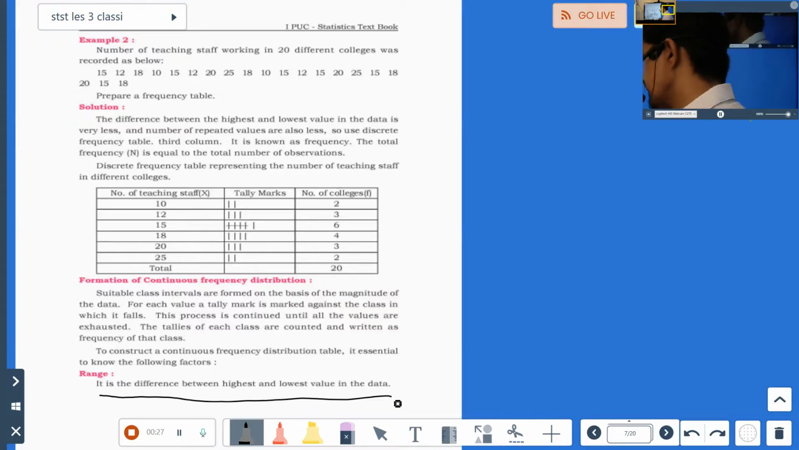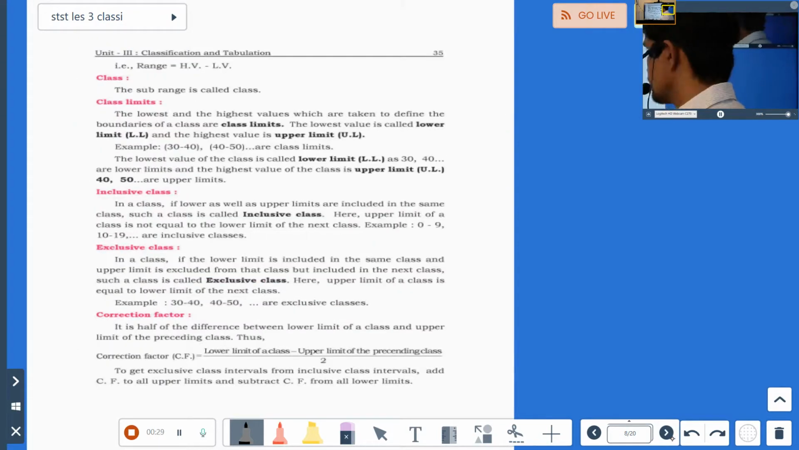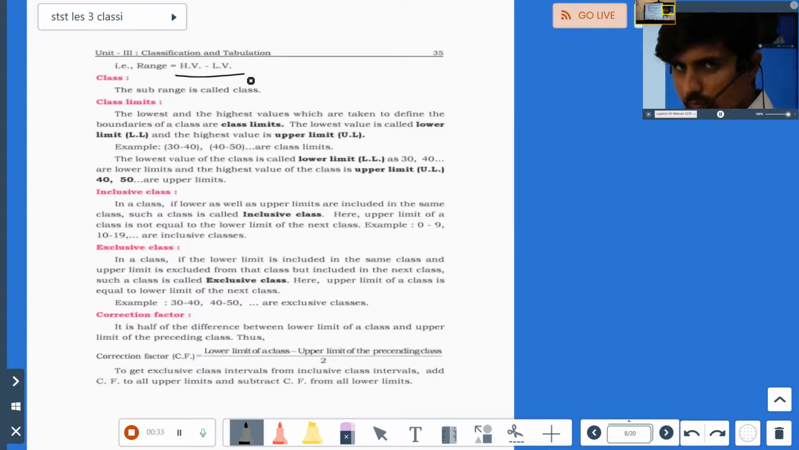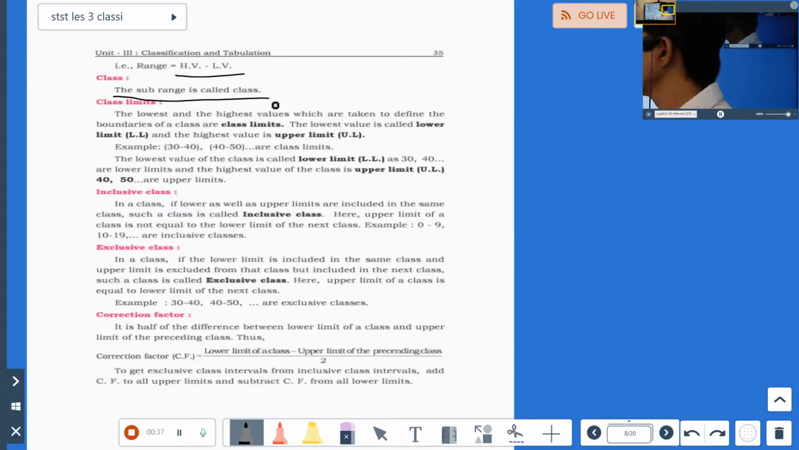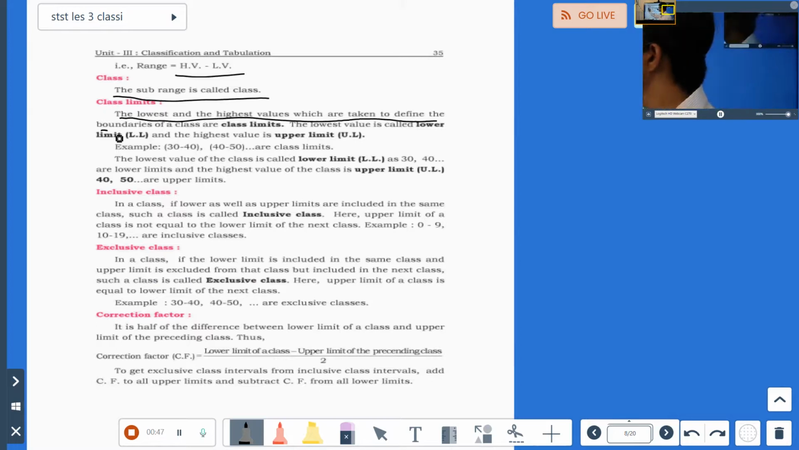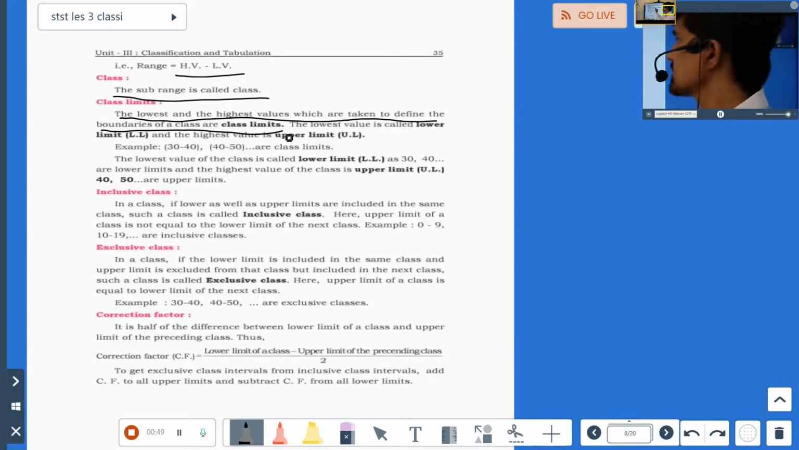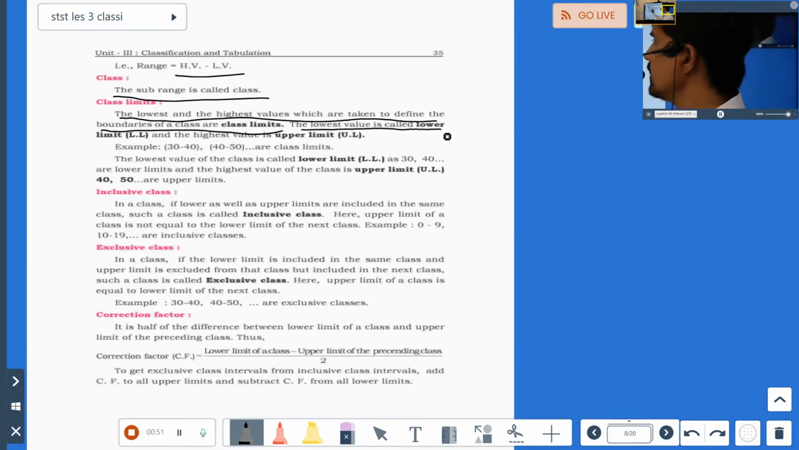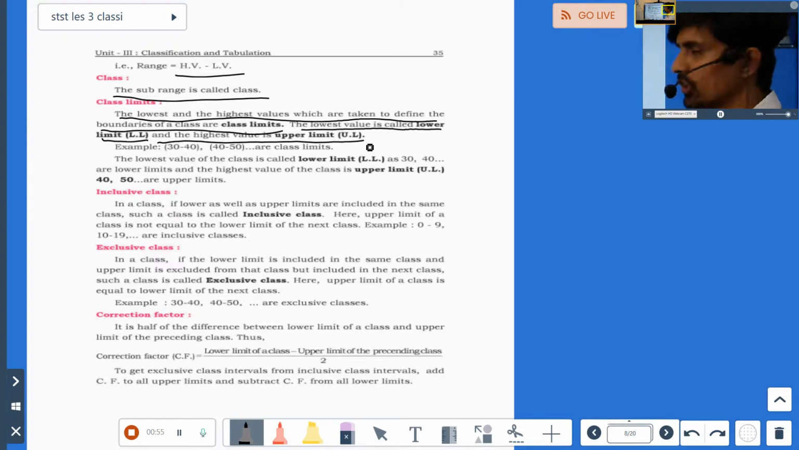Same thing. So range is what? Difference between highest value and the lowest value. Next, that is written as HV minus LV. Class. What is class? The sub range is called class. Now class limit. What are class limits? The lowest and the highest values which are taken to define the boundaries of a class are class limits. The lowest value is called lower limit LL and the highest value is called upper limit UL.